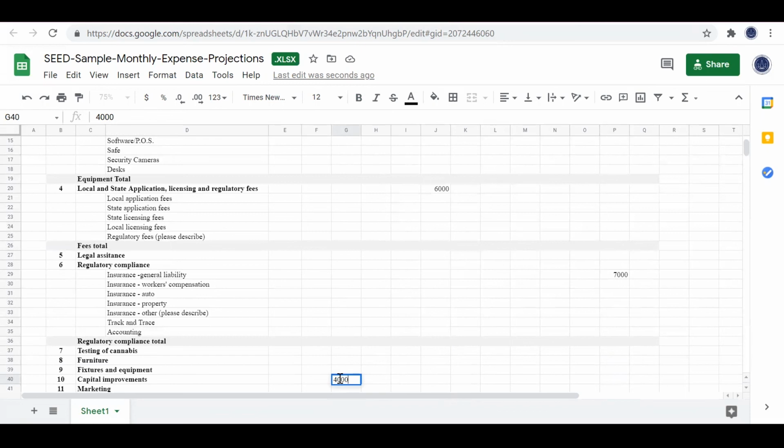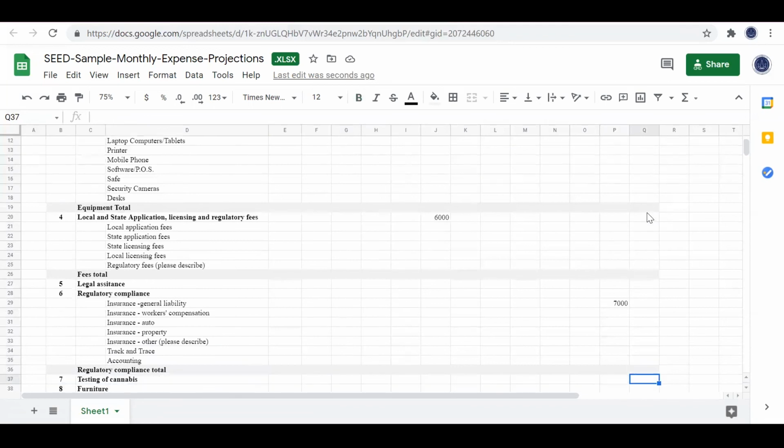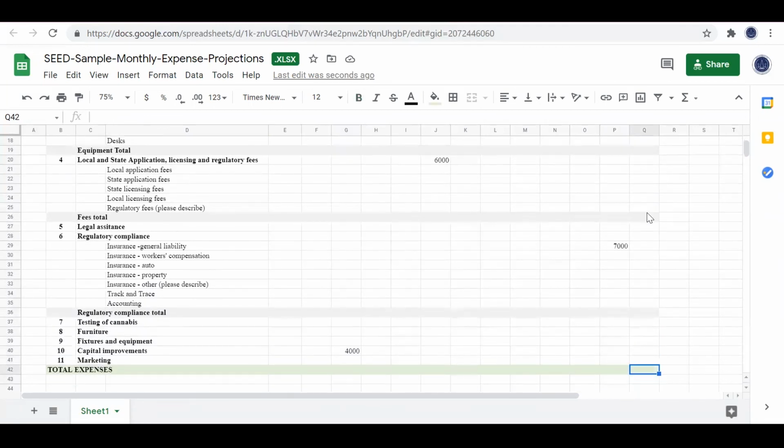The last step of projecting your monthly expenses is to add all of your monthly expenses in each category or row across from month 1 to 12, and then adding the sum together in column Q. Column Q is labeled Total Year 1. At the bottom of column Q is the total expenses. All of your expenses in column Q going down should equal your total expenses. If you are applying for a $25,000 grant, your total expenses in column Q should be $25,000.